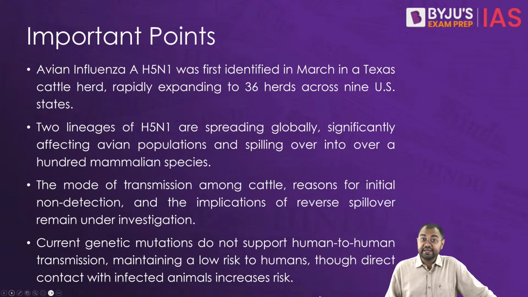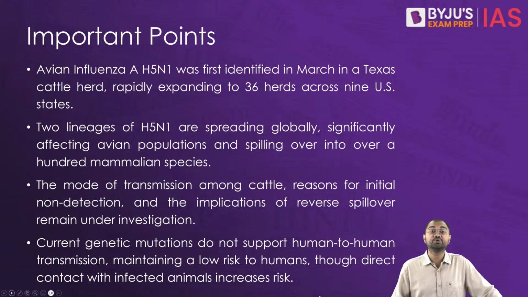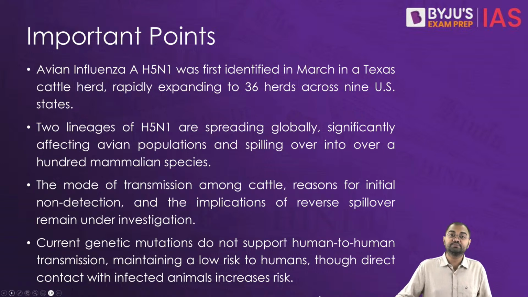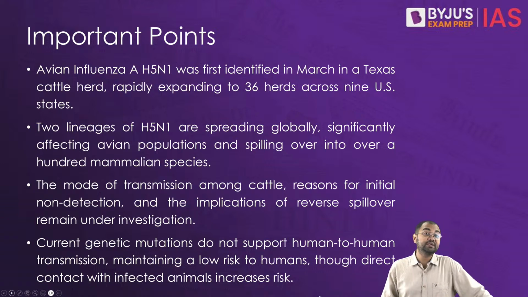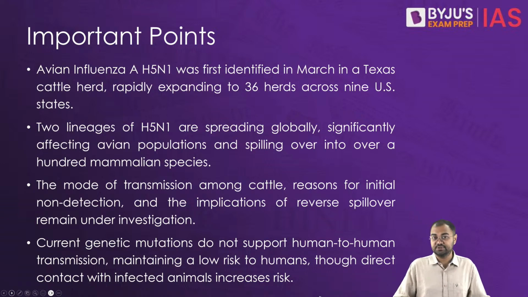Now, in the case of India, there have been reported cases of bird flu in poultry across different states as well. Despite the genetic adaptations that we have seen, the virus does not yet have the capability for human to human transmission, something that we had discussed in the last article, and that's why it maintains a low immediate risk to humans.